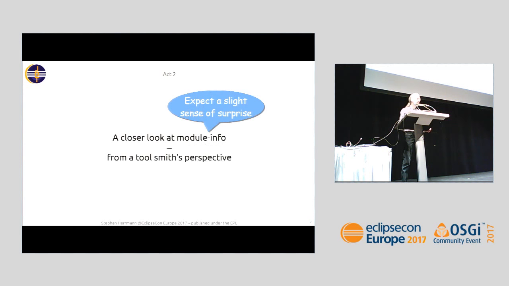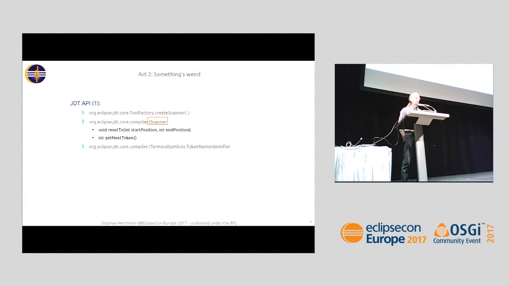This concludes Act 1 already, and in Act 2, we will get a little closer to this new file, module-info, and I will totally switch sides now and not show anything of how it works in the UI, but what does it mean for people developing the tools for this? And the first thing, if we look at module-info.java, so we have some API in JDT where I highlighted here a type called IScanner.